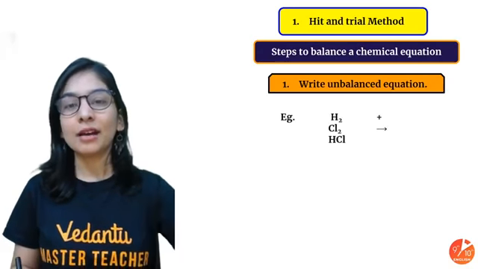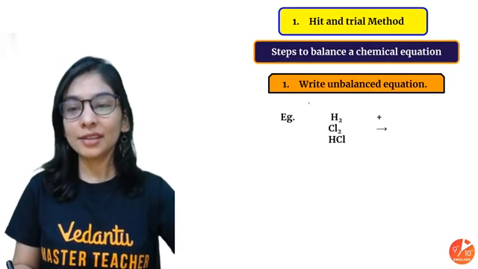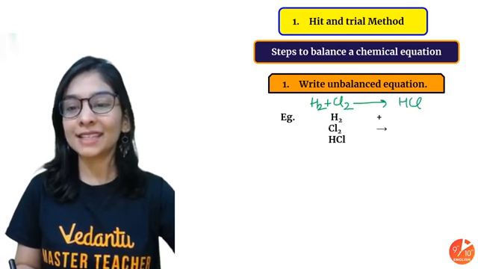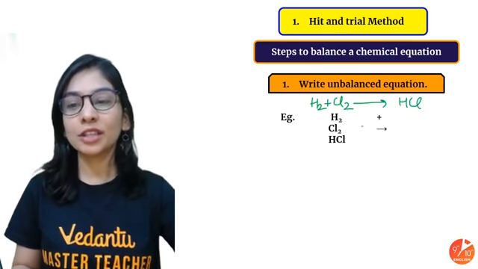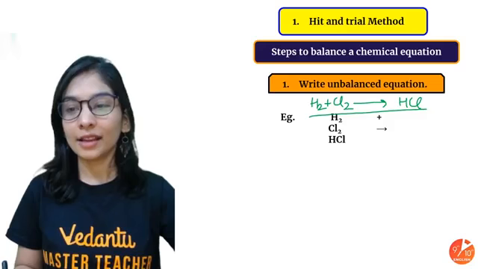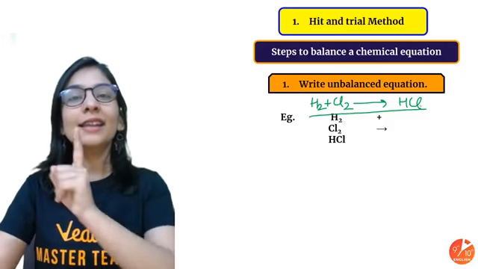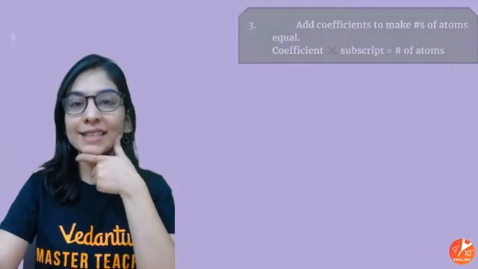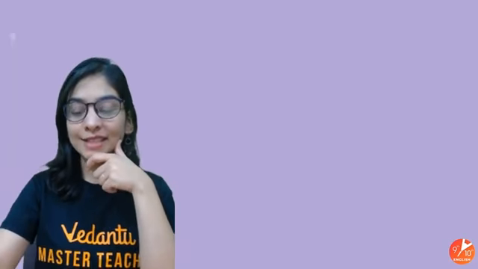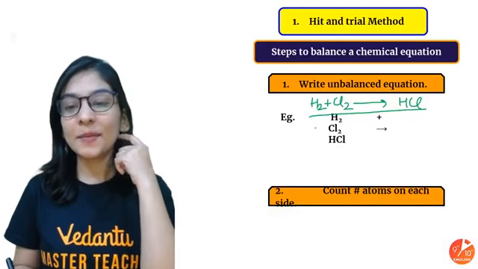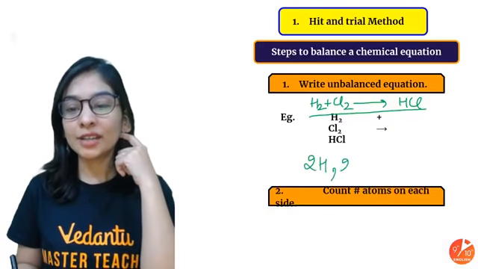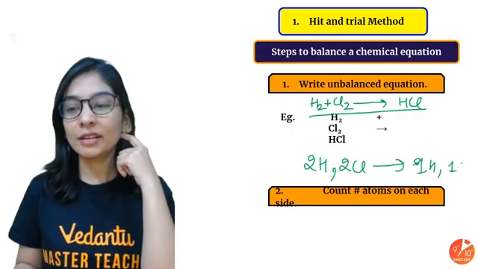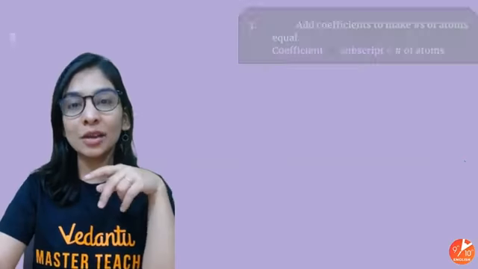First of all, write the chemical equation, how my hydrogen reacts with chlorine to give HCl. Okay, students, so this is just an unbalanced chemical equation. Second, we'll count the number of atoms on both the sides. Counting the number of atoms is very simple: I just make sure that I have 2 hydrogen and 2 chlorine on the reactant side and 1 hydrogen and 1 chlorine on the product side. Numbers are not equal, I'm done.